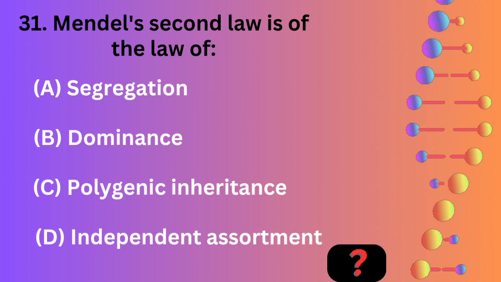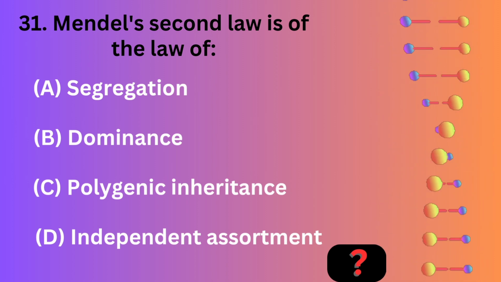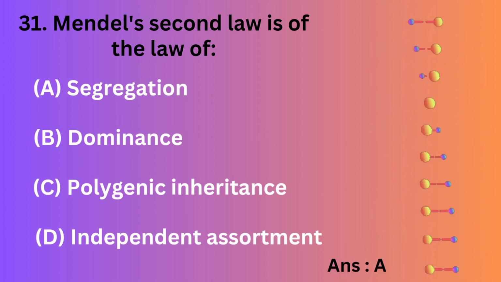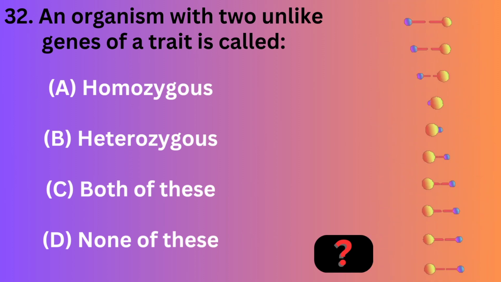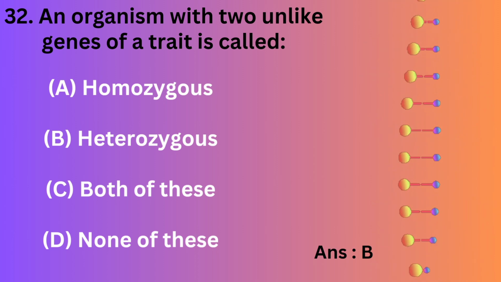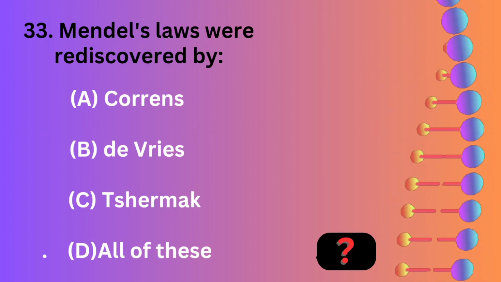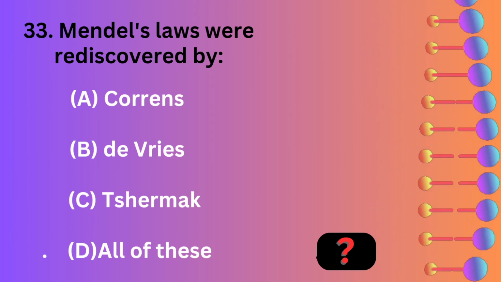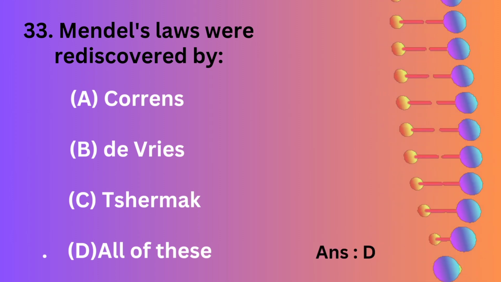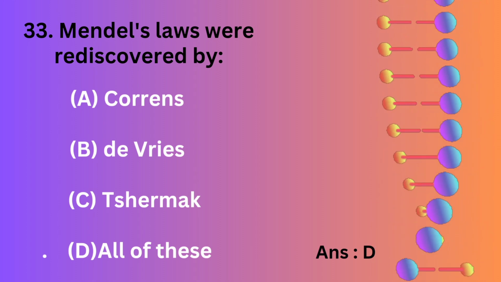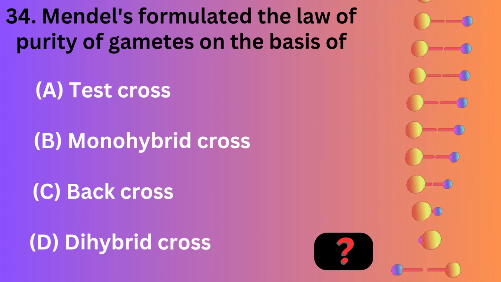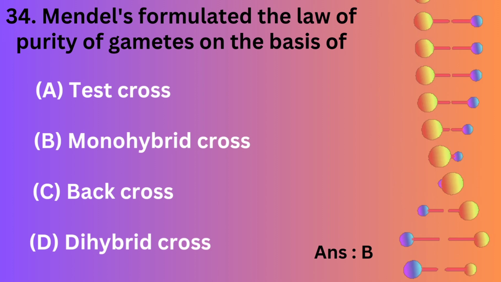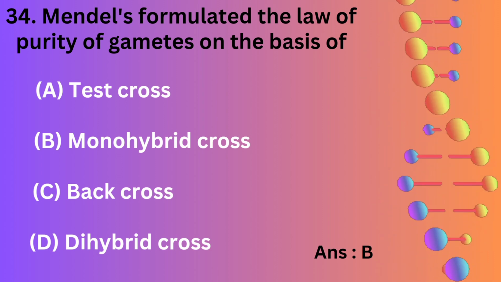Mendel's second law is the law of segregation, dominance, polygenic inheritance, independent assortment. An organism with two unlike genes of a trait is called homozygous, heterozygous, both of these, none of these. Mendel's laws were rediscovered by Correns, De Vries, Tschermak, all of these. Mendel formulated the law of purity of gametes on the basis of test cross, monohybrid cross, back cross, dihybrid cross.